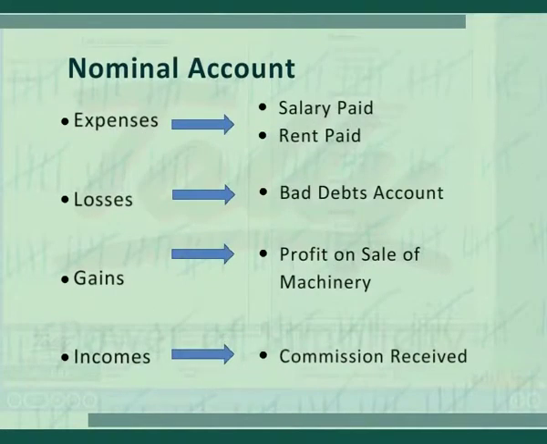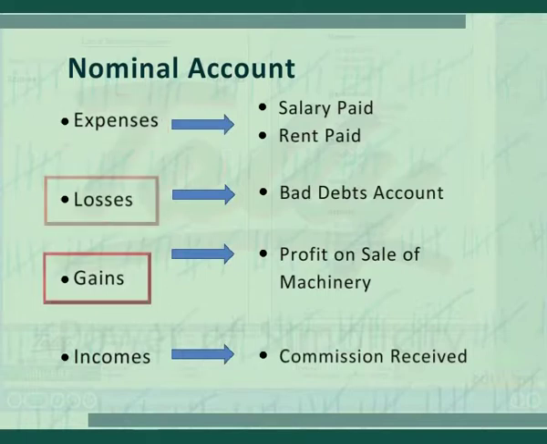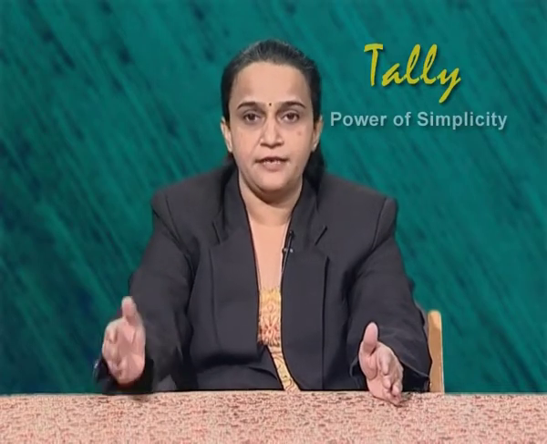Next account under impersonal account is nominal account. It is the account of expenses, losses, gains and incomes. Examples are commission paid, commission received, bad debts, brokerage paid, salary paid, rent paid and so on.